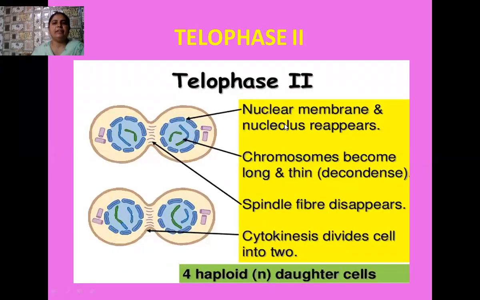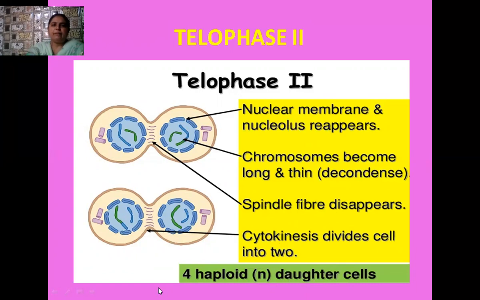Okay, students, here I have written that the nuclear membrane and nucleolus reappear. All right, and the chromosomes become long and thin, that is decondensed, and the spindle fibers disappear, and cytokinesis divides the cell into 2 by the distribution of the cytoplasm to the daughter cells. So 4 haploid daughter cells are formed and each contains one chromosome.